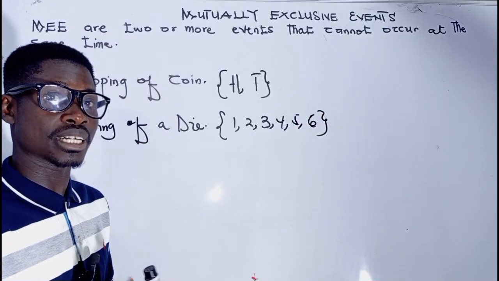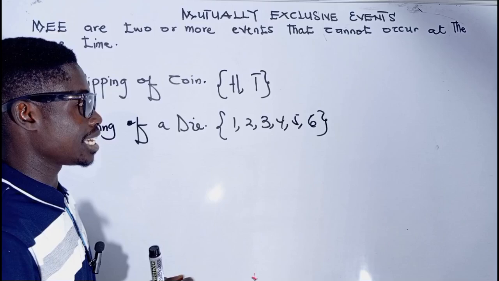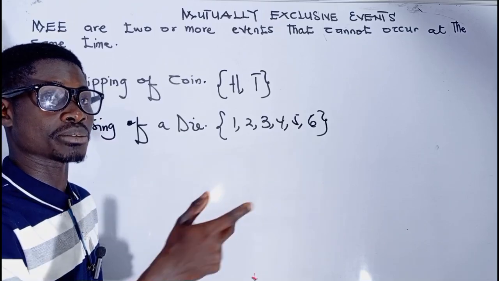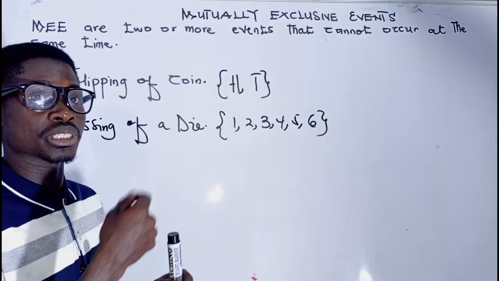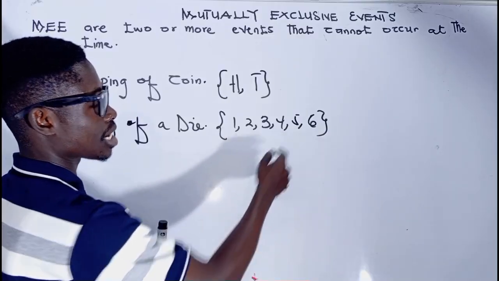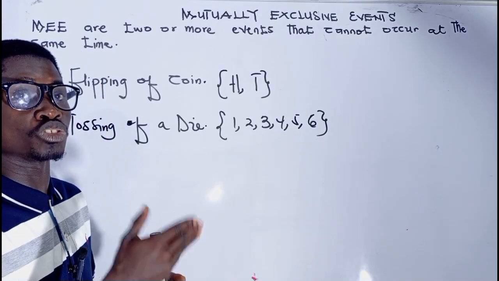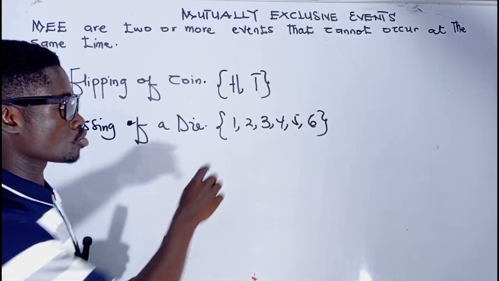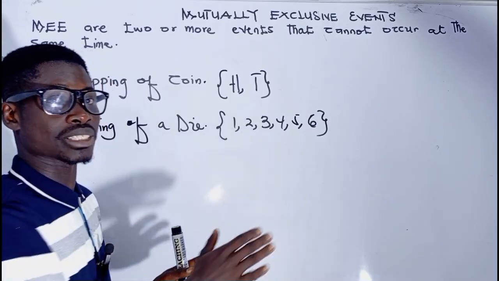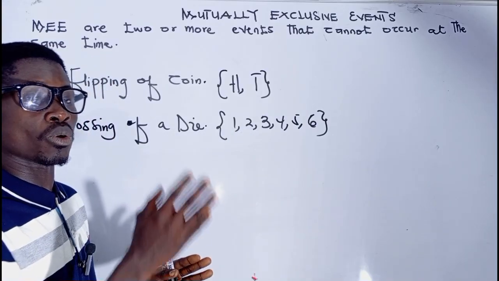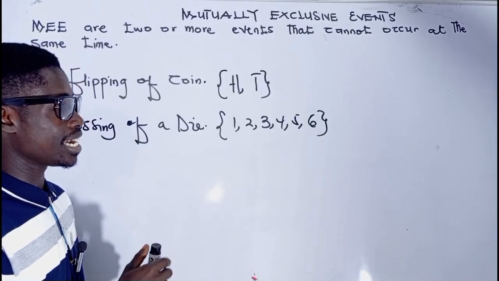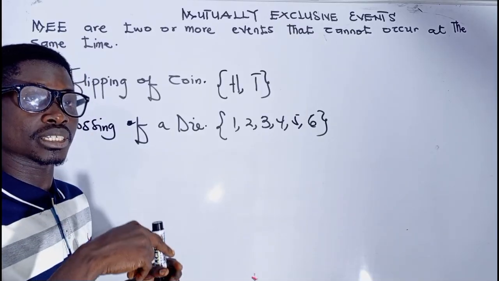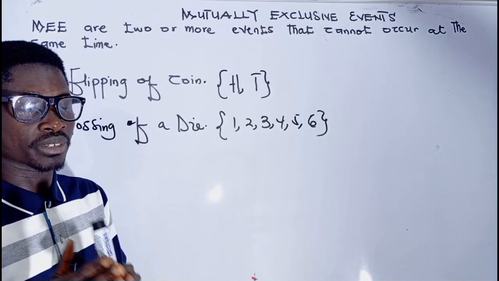It can't happen that we toss the die and get two of the outcomes appearing at the same time. It can't happen in that way. When we toss the die, one of these outcomes is going to show, but two or three of these outcomes can't show at the same time. So tossing a die and obtaining 2 outcomes is a mutually exclusive event.